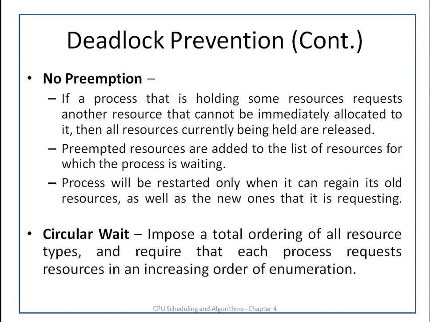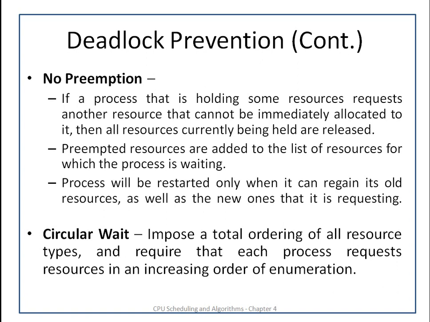The next deadlock prevention is no preemption. We want that there should not be a no-preemption condition. So if a process that is holding some resources requests another resource that cannot be immediately allocated to it, then all the resources currently being held are released. It means if a process requests some resource and does not get it, it will release whatever resources it has acquired. As it releases all its resources, the process execution will not be started.